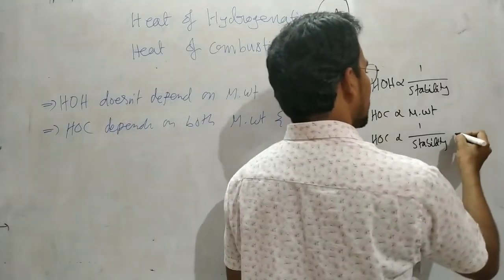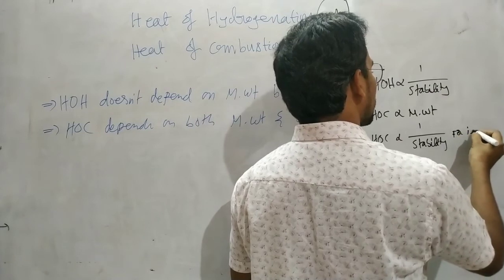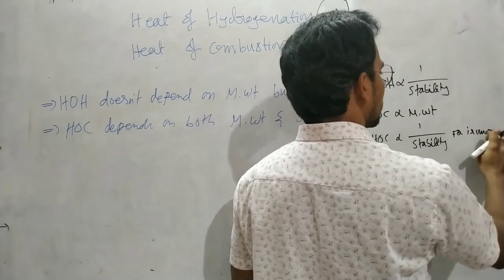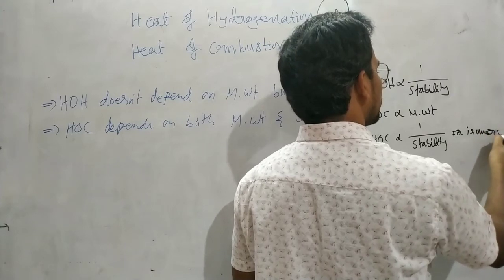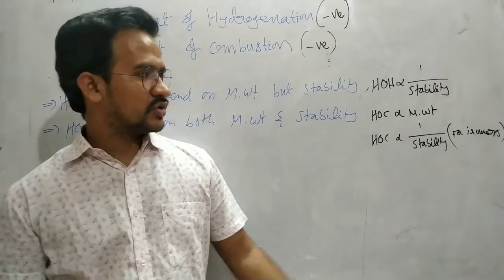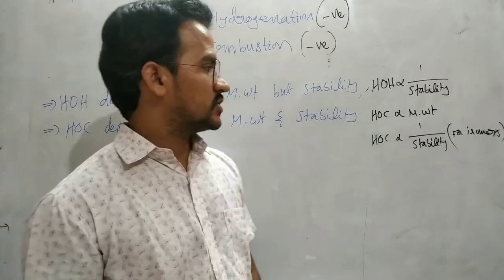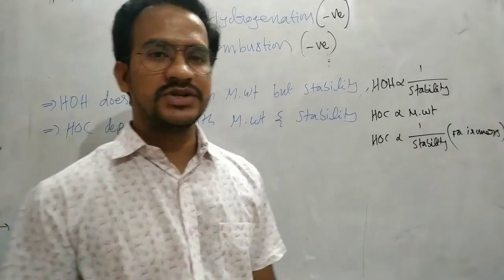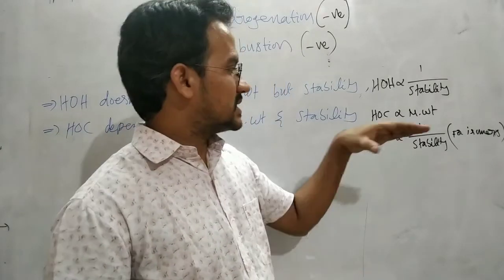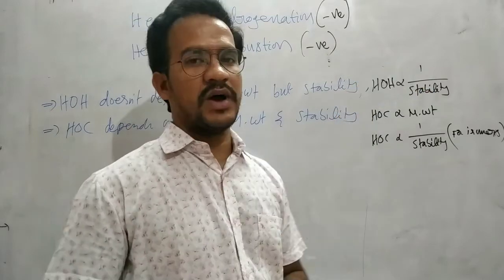That means for isomeric compounds, we can write it for isomers. Generally you know that isomers have the same molecular weight. So for those compounds, heat of combustion depends on the stability. So the higher the stability, the less the heat of combustion or less the heat of hydrogenation.